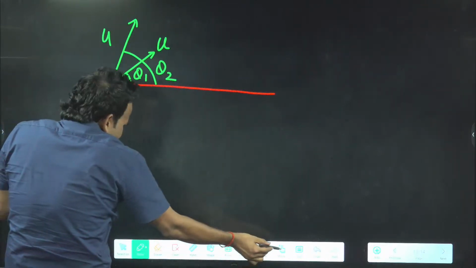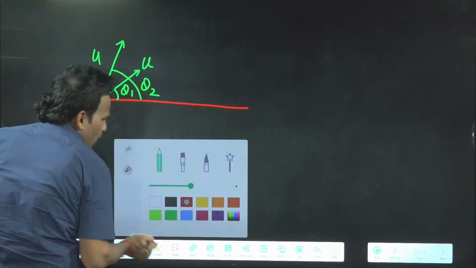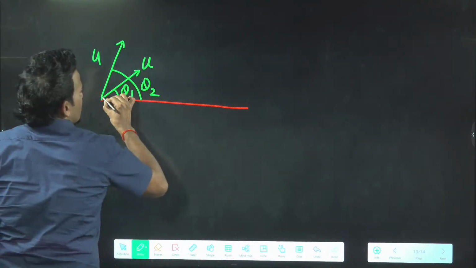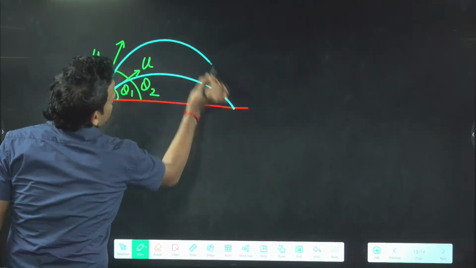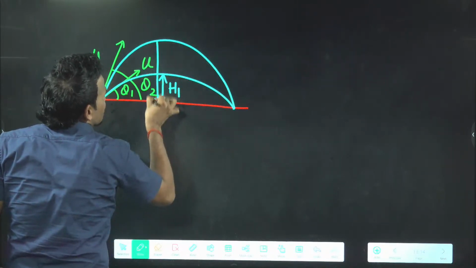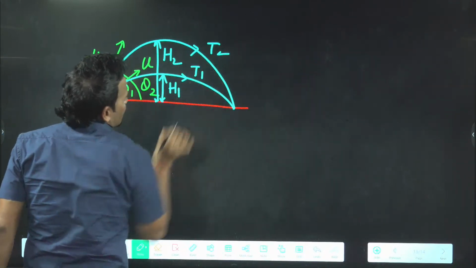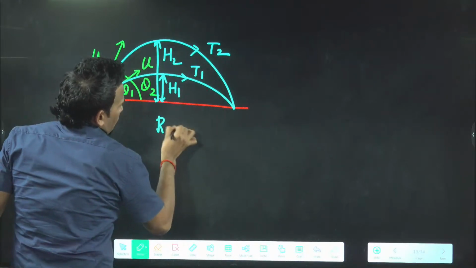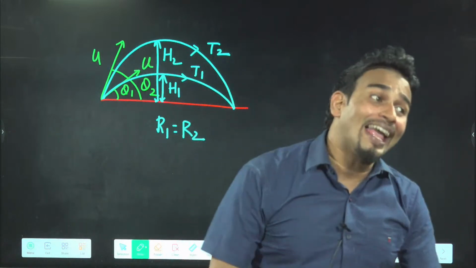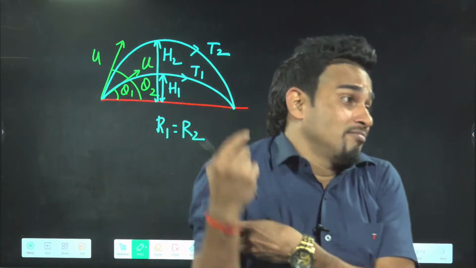Then the possibility is there, not mandatory. It's not that this always happens, but for a special case you will find that both will land at the same place. Maybe their heights are not equal. H1 and H2, their maximum heights are not equal, and their times of flight will not be equal. But you'll find that their ranges are equal. You tell me, will this always happen? Or for particular angles only? What is the relation of those angles?